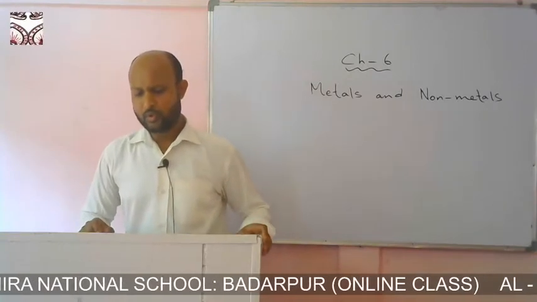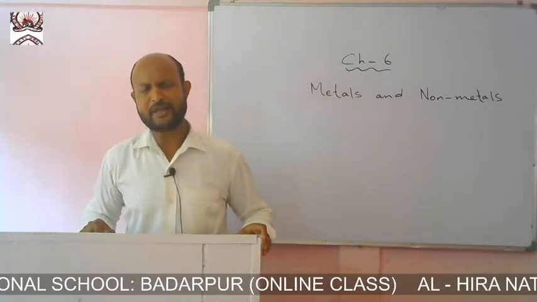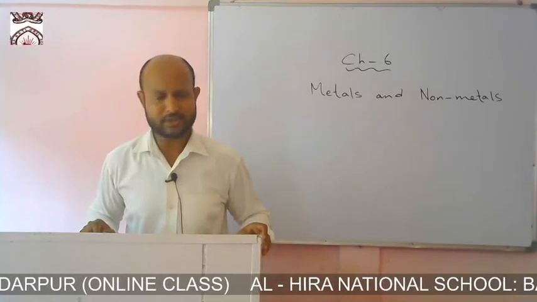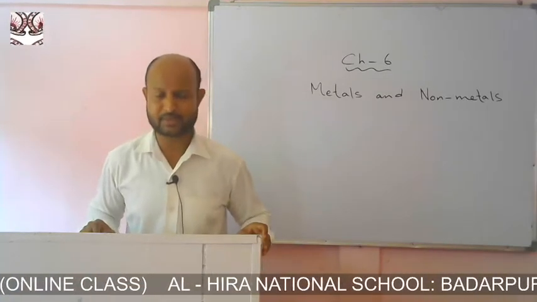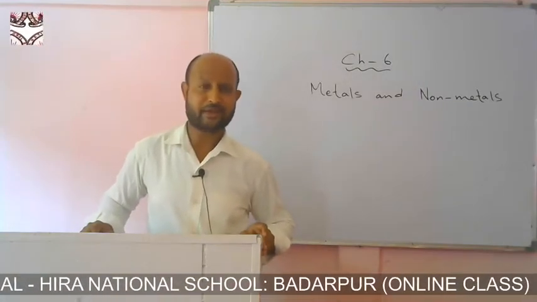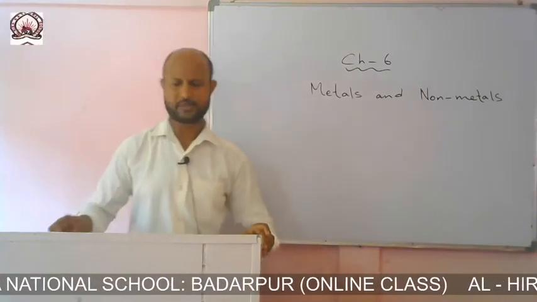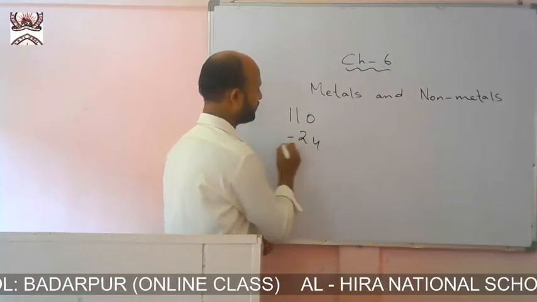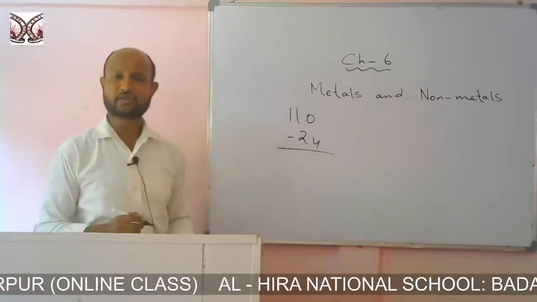Now, more than 110 elements we have known today. And out of all these 110 elements which are known today, 24 are non-metals and the rest are all metals. That means out of 110, 24 are considered as non-metals.